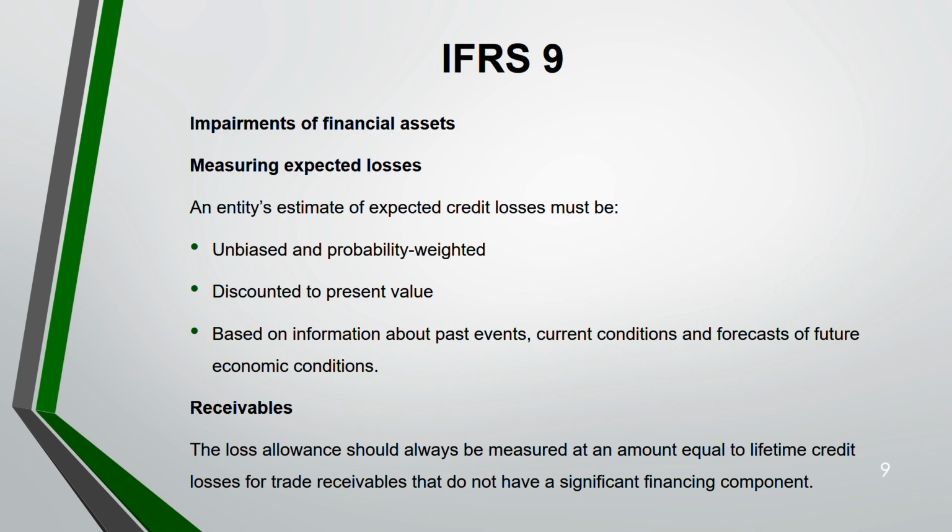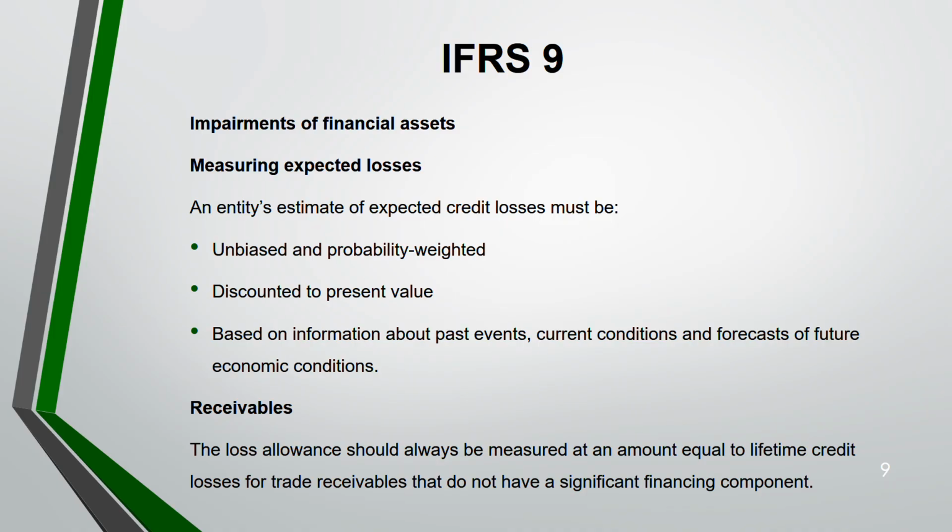If you are receiving an advance prepayment, the revenue that you have recognized is more than the amount that you have to receive, then you have to pay back the rest. It's like you have taken a loan. That's why it is a financing component. But if it's payment in arrears, the customer is paying late, it is not a significant financing component. Then for that trade receivable, you will recognize the loss allowance as lifetime credit loss.